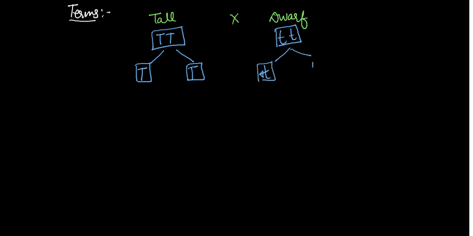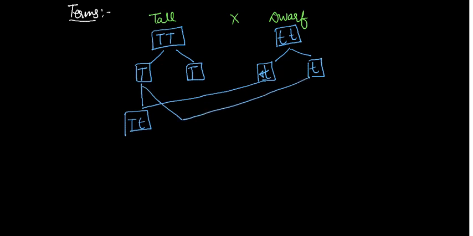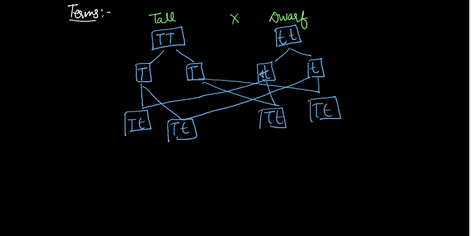If we cross them, this capital T crossed with this small t forms capital T small t. This crossed with this gives capital T and small t, again capital T and small t. As I already told you, a capital letter is always dominant to the small letter. So here the capital letter, capital T, is the character of tall.